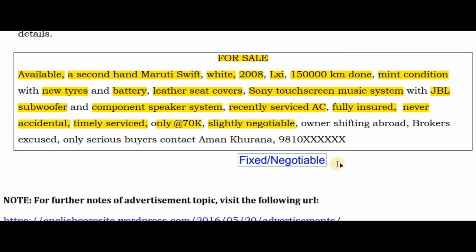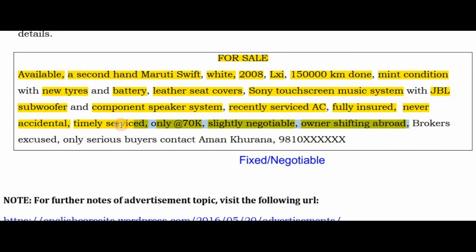Now then we need to write down why it is fixed or why it is negotiable. So for making it negotiable, we have given a reason, that is owner shifting abroad. The owner of the car is shifting abroad, so that's why he wants to sell off his car.